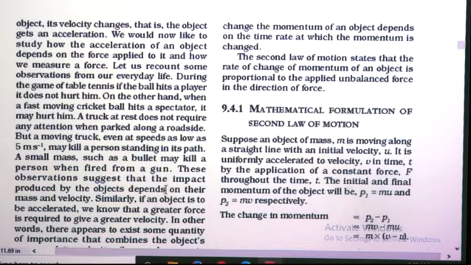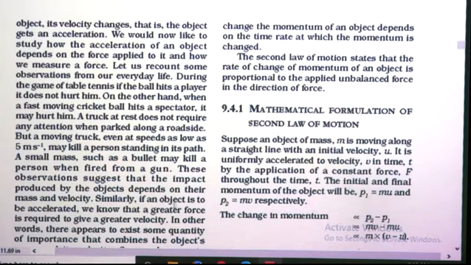These observations suggest that the impact produced by the objects depends on their mass and velocity. Okay, so the impact is not only dependent on the mass, it also depends on velocity. So mass and velocity, these are two important factors which are responsible for the impact of the object.